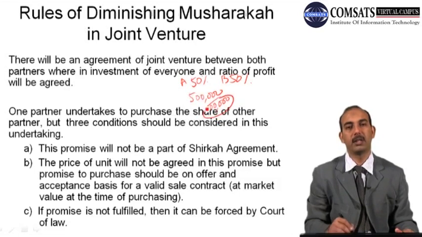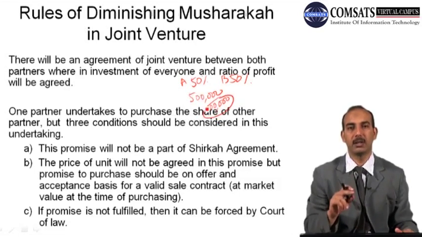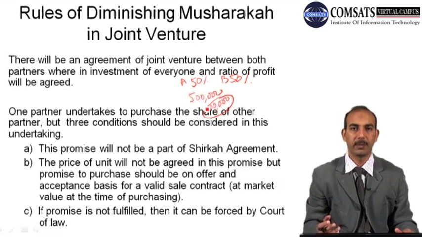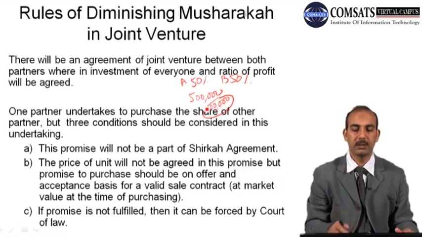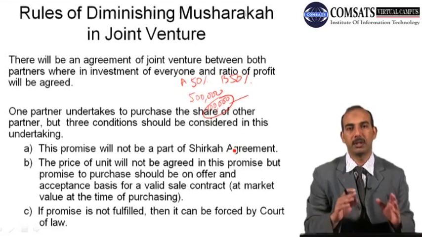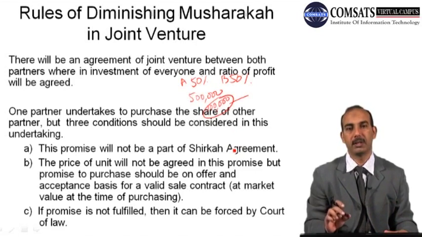So it doesn't mean that the share price will remain 100,000 throughout the contract period. At the time of purchase of this one unit, its market value will be determined, and then on the basis of offer and acceptance to make it a valid sale, this will be taken care of.